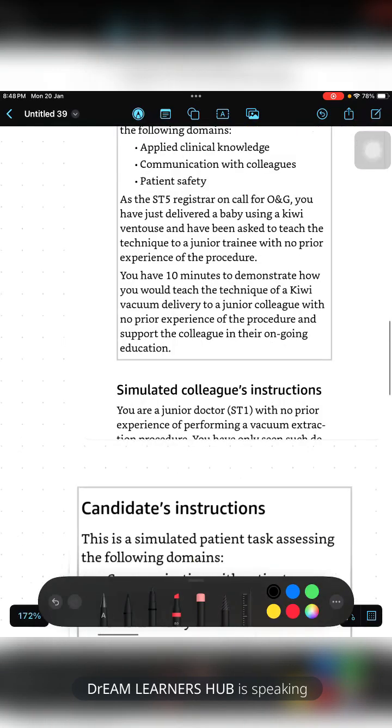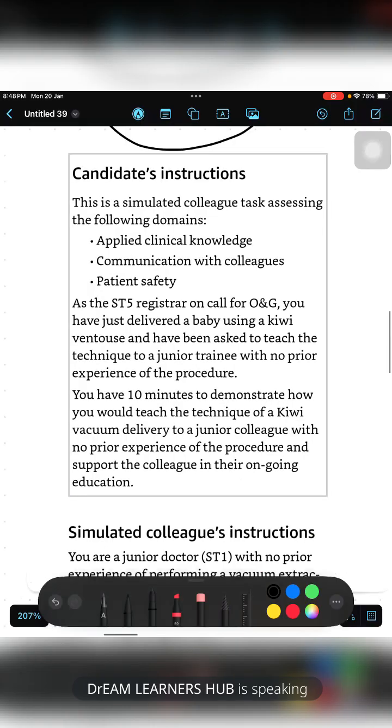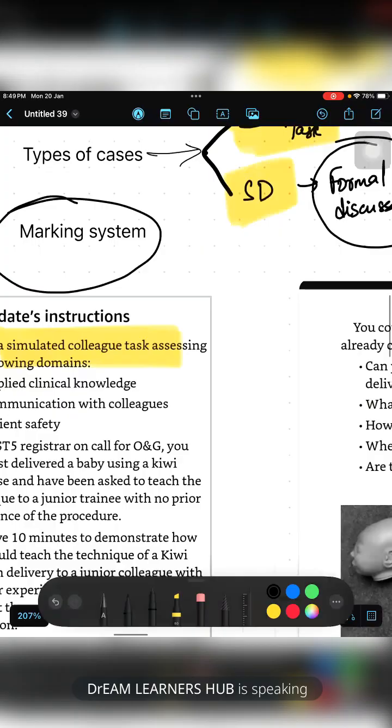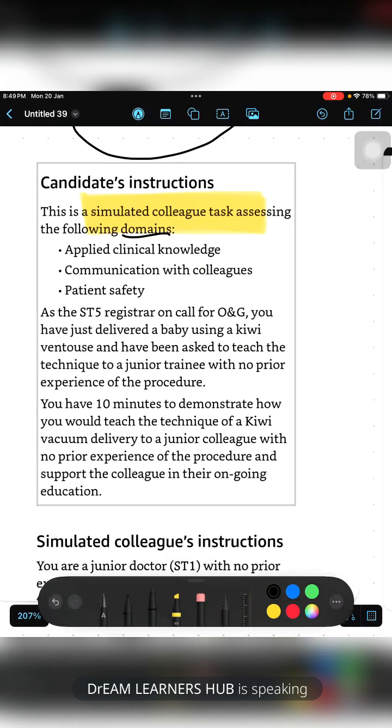So now coming to some examples. See, this is a simulated colleague task. In this, they are testing applied clinical knowledge, communication with colleagues, and patient safety. So in each and every case, they won't test all the 5 domains. They will be telling what are the domains they will be testing.